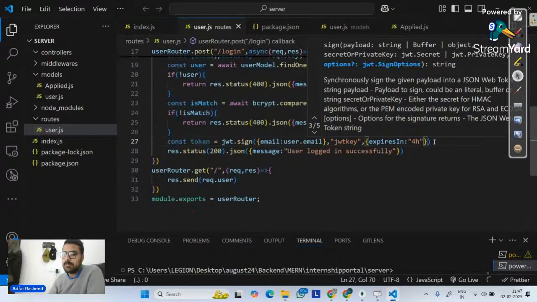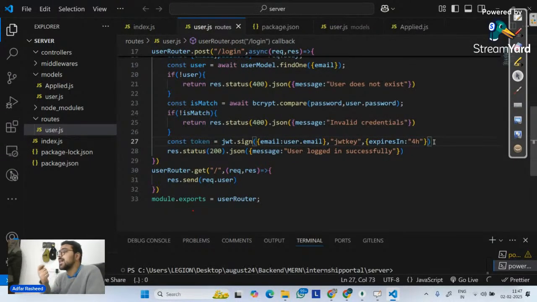This is the token that I'm generating when I'm trying to sign in. Am I clear? Done. So this will create a token with the email, which is uniquely there for that email, with a secret key, JWT key, and it expires in 4 hours. I hope this makes complete sense. Does this make sense? Give me a quick yes or no in the chat.